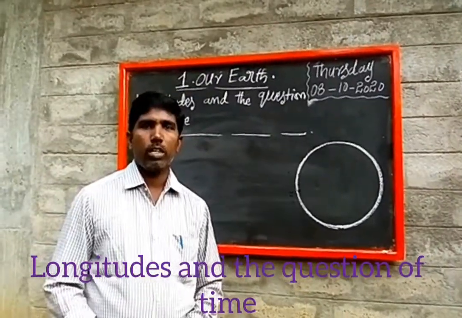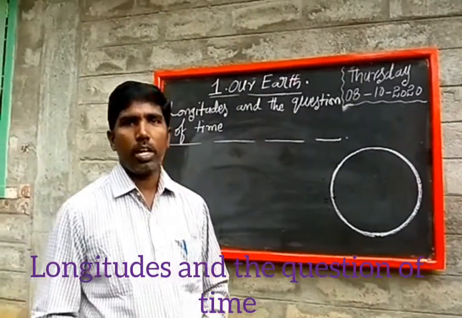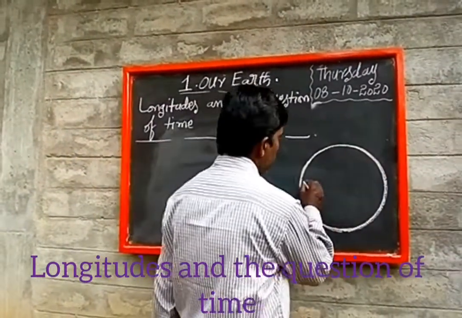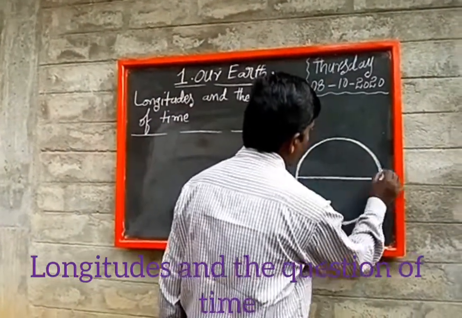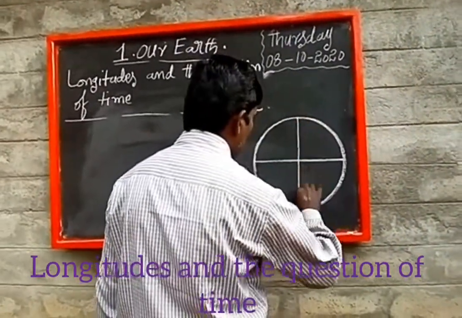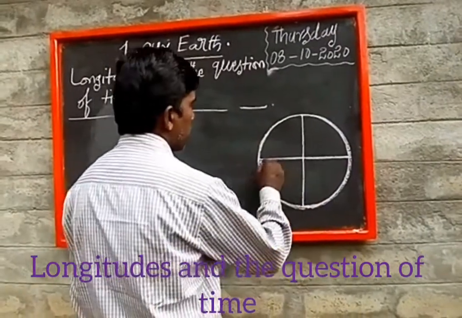I taught you in earlier classes that latitudes and longitudes are imaginary lines. Horizontal lines are called latitudes, and vertical lines are called longitudes.